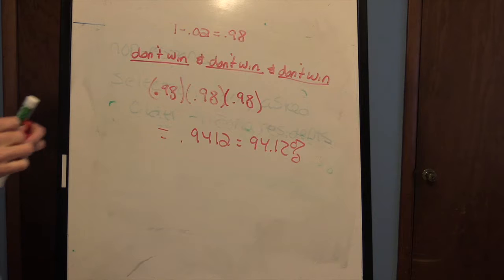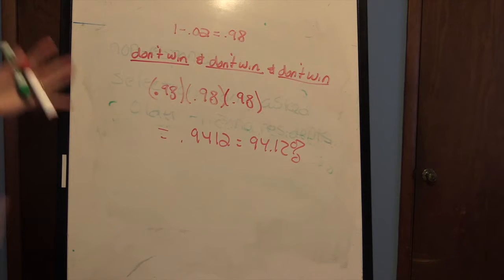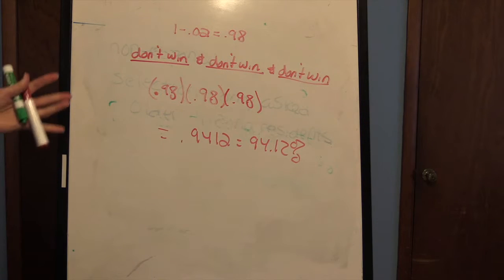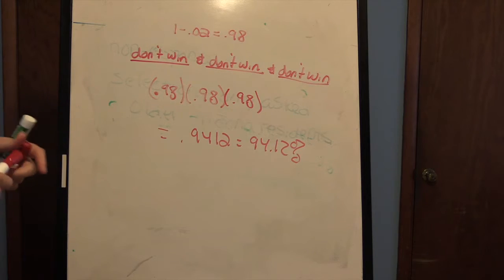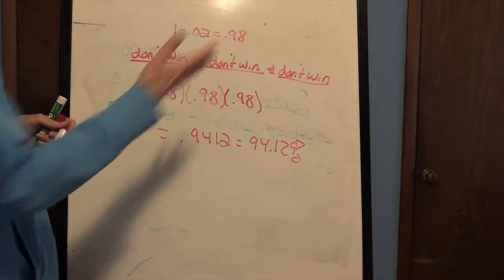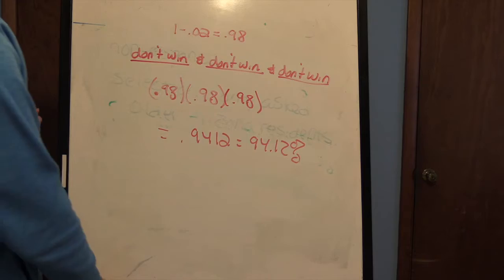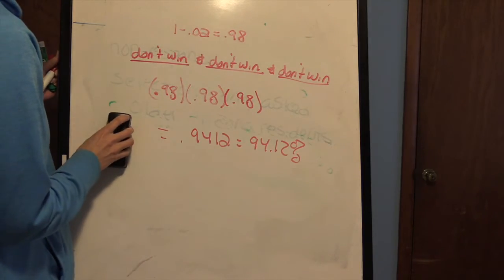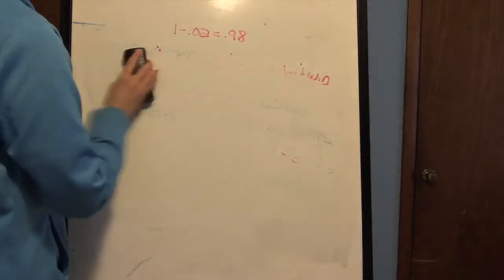Now, some students get confused, and because they see this negative, this don't win and don't win and don't win, they're thinking that's like the none. But we didn't see at least in this problem. This was just saying straight up, what's the probability that you don't win? So there's no subtracting here. Our answer is just the 94.12%. This was not an at least problem.